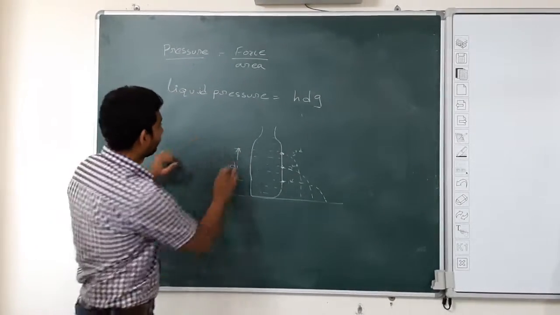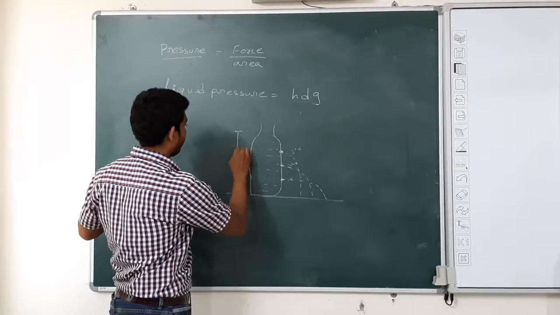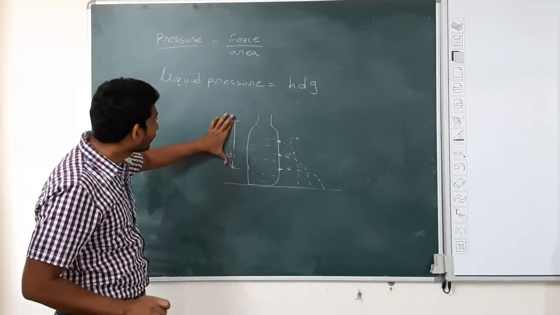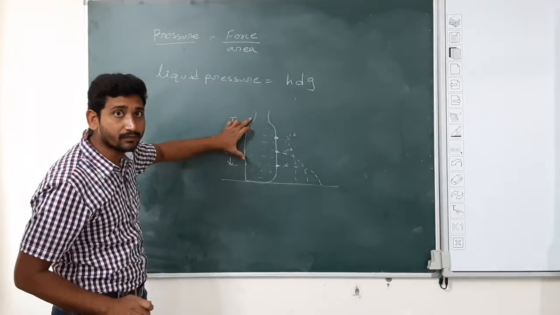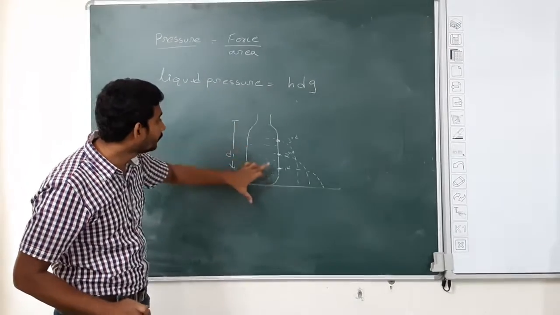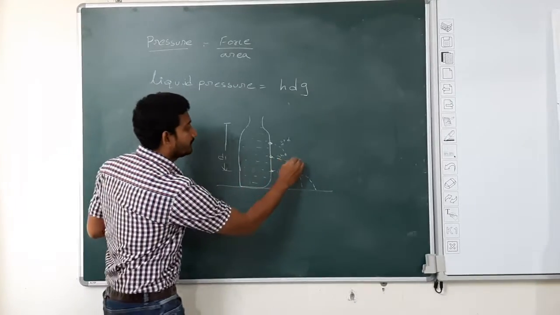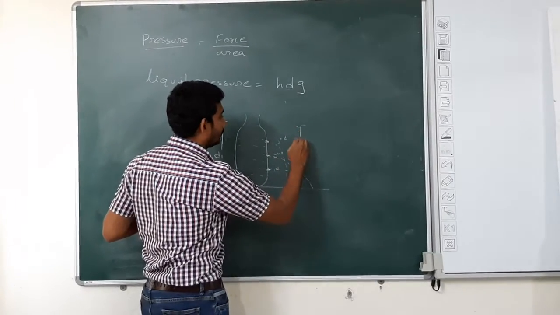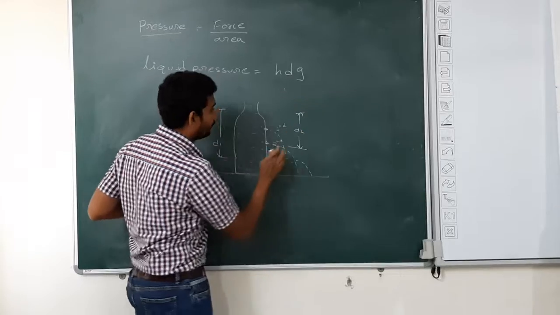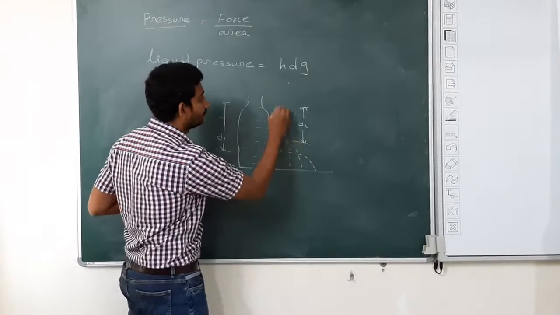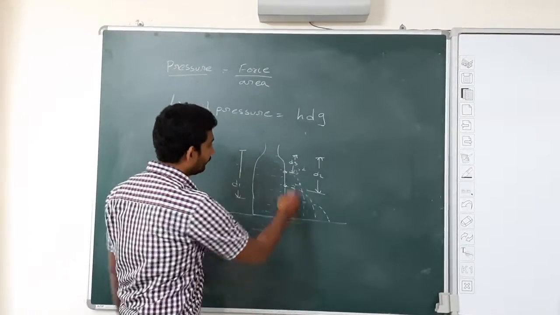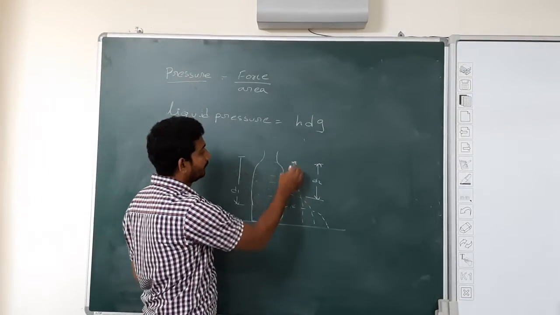D1, from the level of the surface of the water to this hole, is D1. This is the second one, D2. For the second hole I am taking it as D2. For the third hole I am taking it as D3.